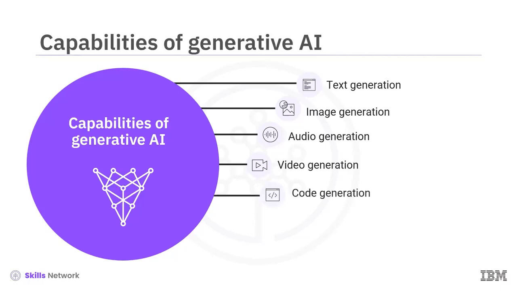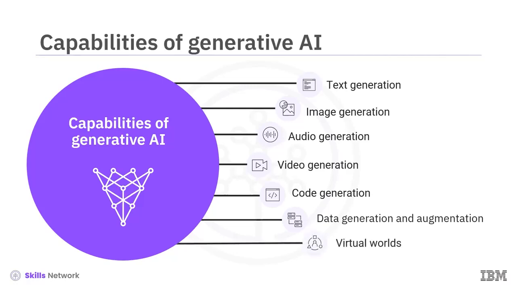The fifth capability is the code generation capability of generative AI. Generative models can generate code, functions, and programs. We'll also discuss the data generation and augmentation capability of generative AI. This helps generate synthetic data to create and augment data sets. Finally, we'll explore generative AI's capability to create real and immersive virtual worlds.